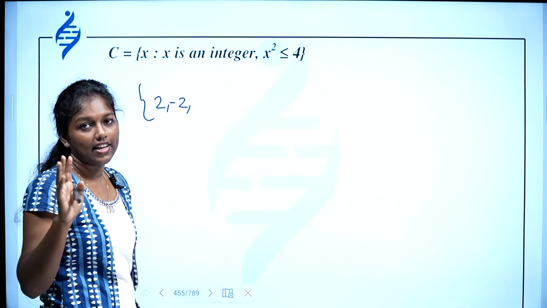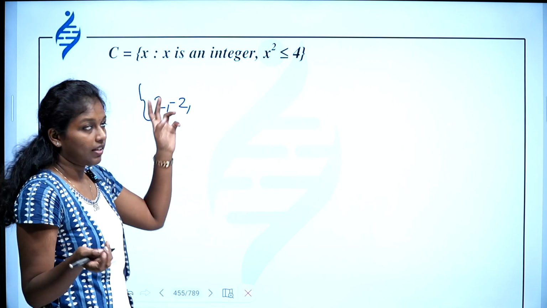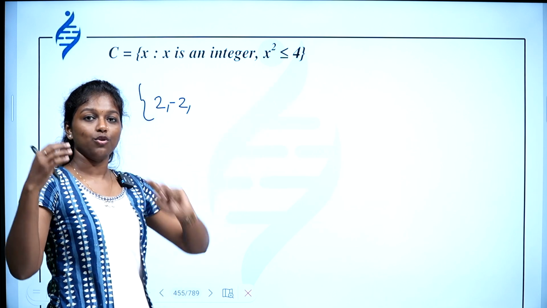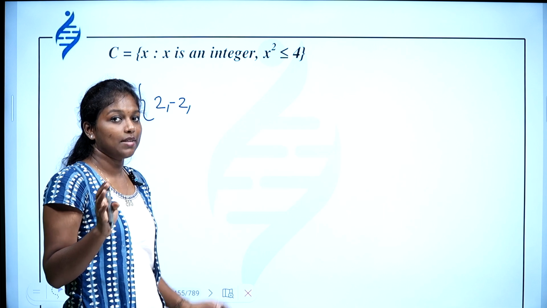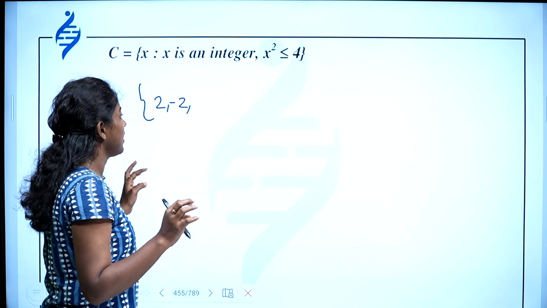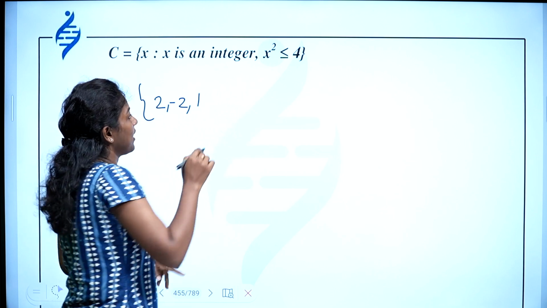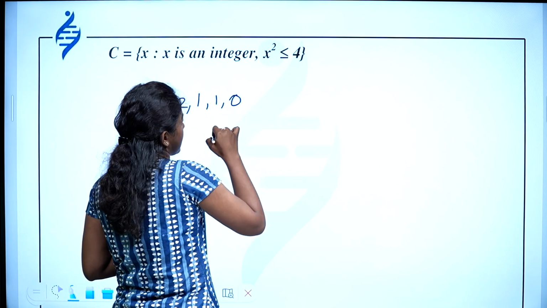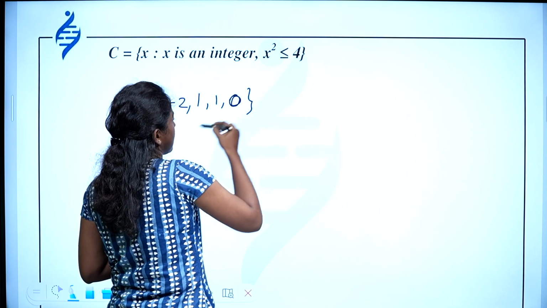Then if I choose any number which is numerically greater than 2, like 3, 3 square is 9 and it's greater than 4. So you have to choose those integers in between minus 2 and 2. So then I can choose 1. 1 square is 1, which is less than 4. Minus 1 square is also 1, less than 4. Then 0. 0 square is less than 4. So this is the roster form.